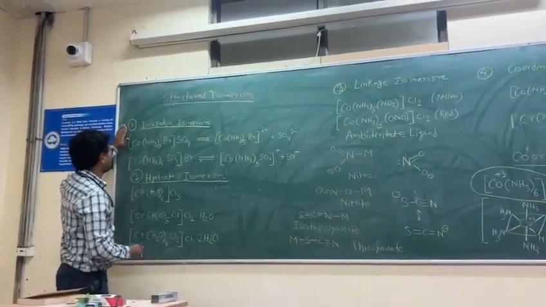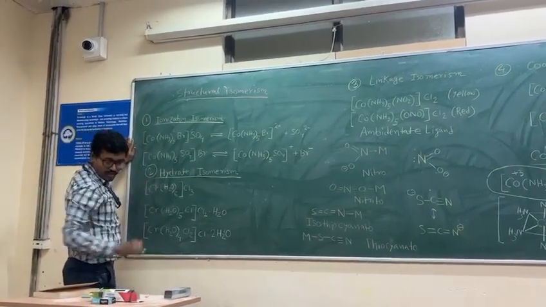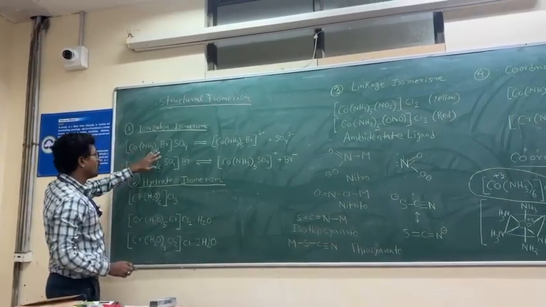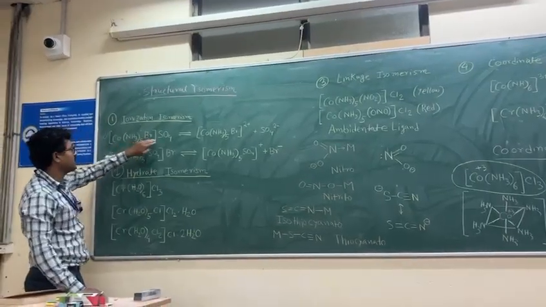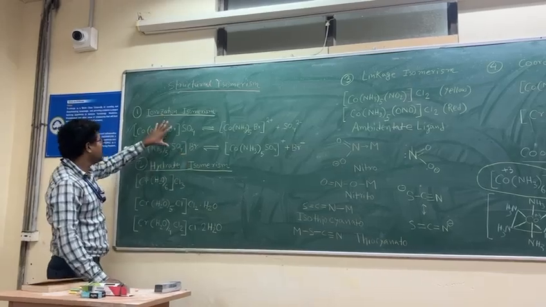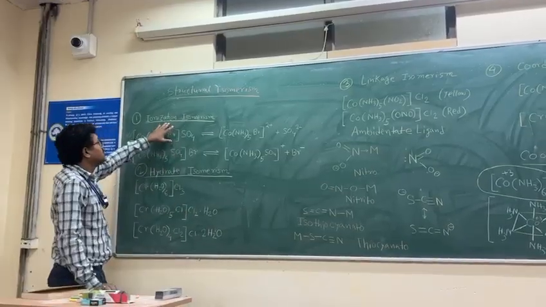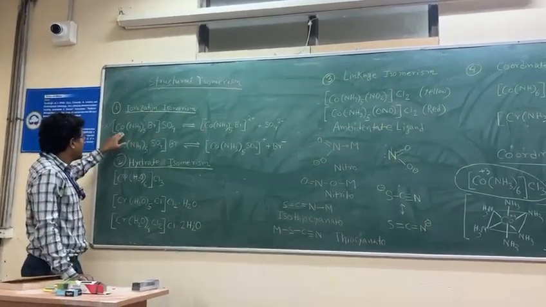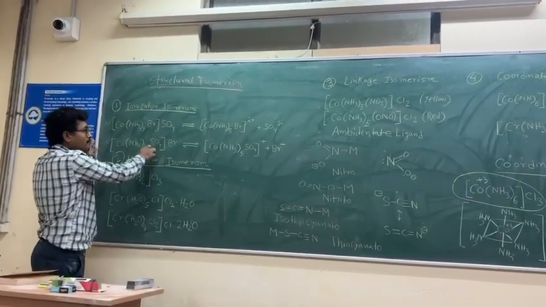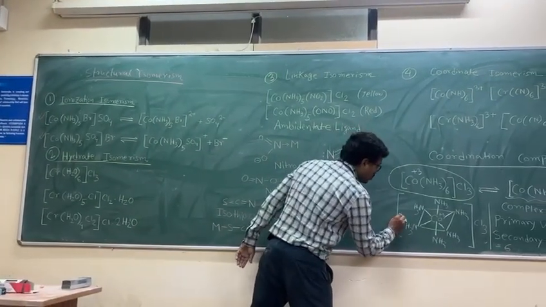If we take for ionization isomerism these two examples, these two compounds are cobalt, ammonia whole 5, Br, SO4. This is also cobalt, ammonia whole 5, Br, SO4. Both compounds have the same molecular formula, but their structure is different. Right? What is the difference? Here inside the third bracket there is Br, and here inside the third bracket there is SO4. Inside the third bracket is called the coordination sphere. This part is called the coordination sphere.